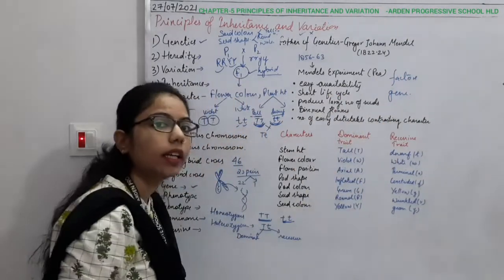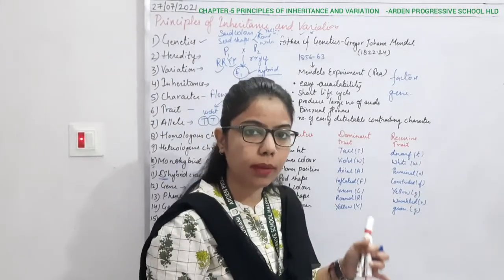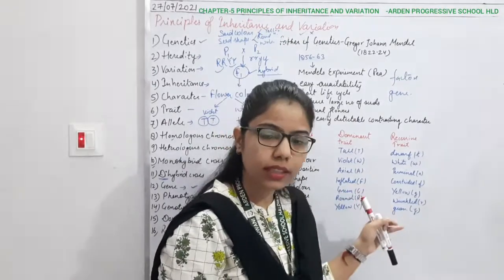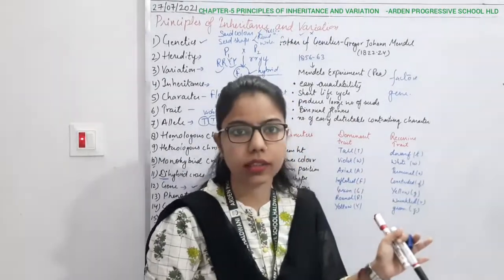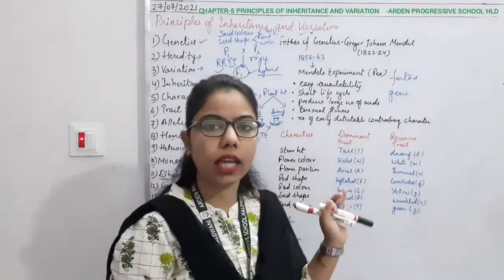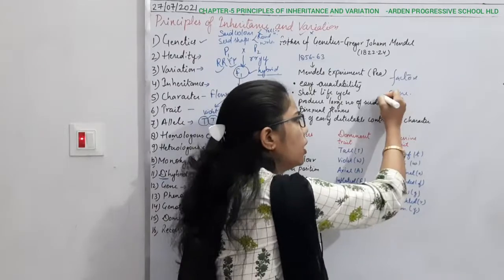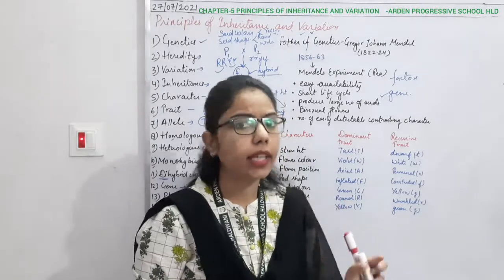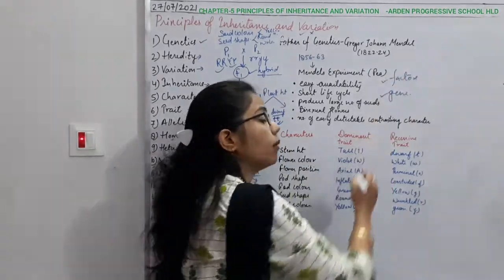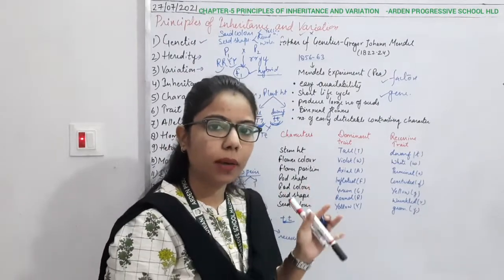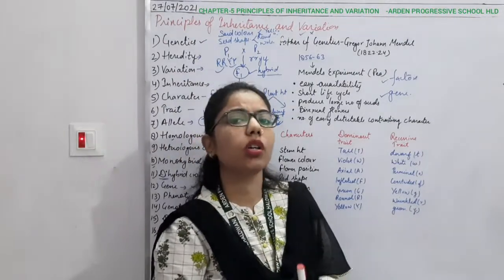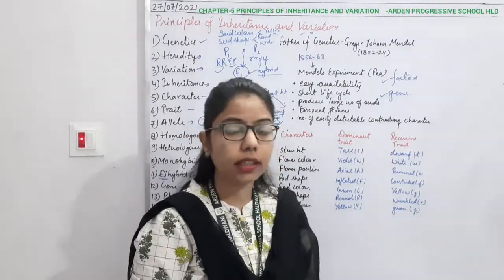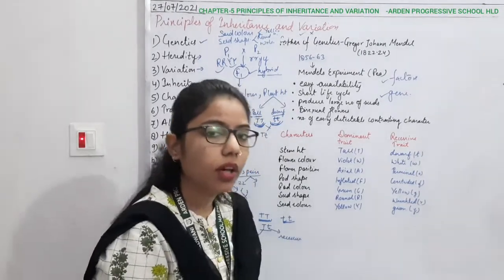The word gene came after the invention of the microscope, when scientists came to know that inside the plant cells there is a nucleus, inside the nucleus there are chromosomes, and inside the chromosomes DNA and genes are present. So at that time they used the word gene. Today we use the word gene as the unit of inheritance, but at that time Mendel said there are some factors responsible for passing characters from parents to offspring. So there is a huge role of Mendel here, and that's why we call him the father of genetics.